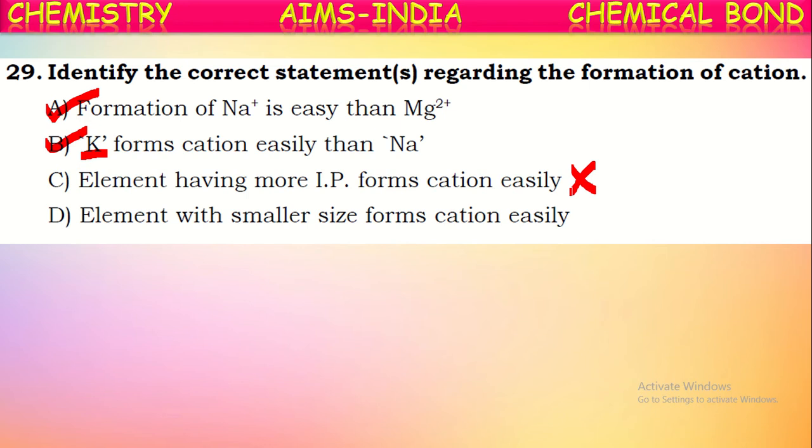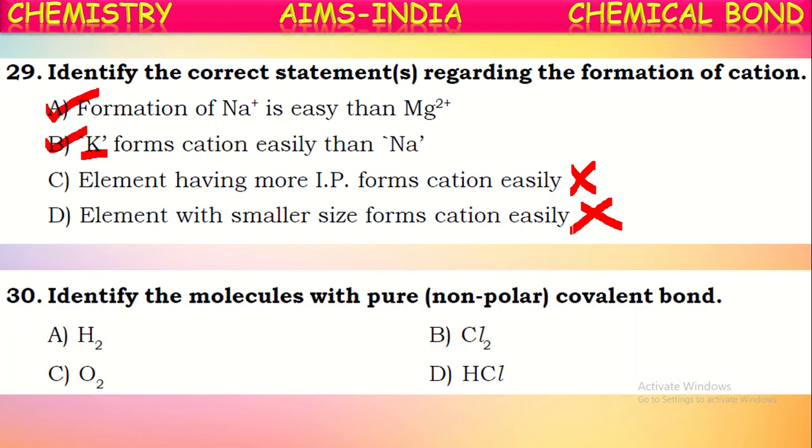Okay. Next one. Elements with a smaller size form cations easily. The elements with the smaller size cannot lose electrons easily, so they cannot form cations easily. So this is also a wrong statement. Only the first two are correct.